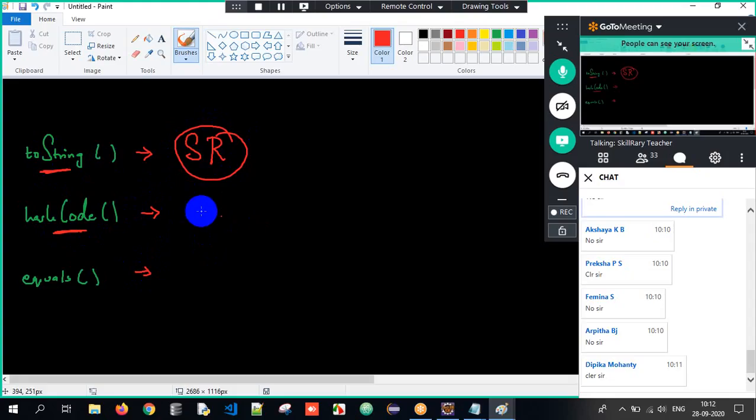The hashCode method gives a unique ID for an object. To identify an object uniquely, it returns one number. The equals method is used for content comparison. If I want to compare the contents of two objects, I have to write it with the help of the equals method. Got it? toString, string representation; hashCode, unique ID; equals method, content comparison.